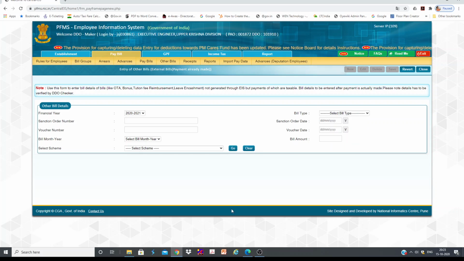We need to add new. Now we need to select the type, which type of bill. Honorarium is supposed to be processed through EIS, but it has been processed through PD, and we need to write the sanction number and voucher number. Once the bill is paid, a voucher number is generated. We need to enter that. Then bill month, voucher date, bill amount, all those schemes. Then we need to verify that at checker, so that it will reflect in your PBR.